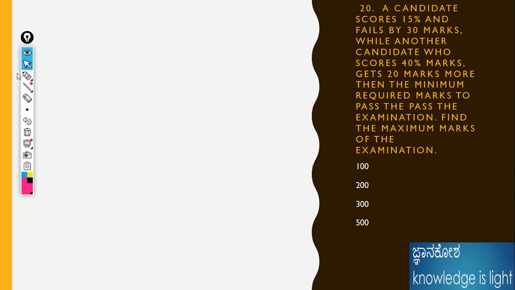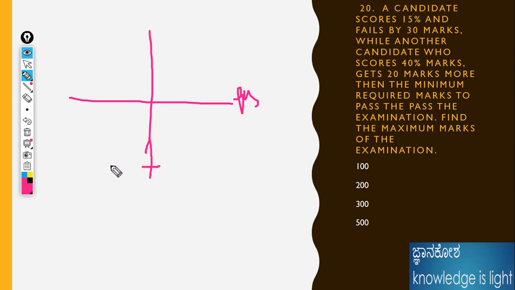A candidate scored 50%, failed by 30 marks. Okay, fine. Already I told you it is better to put a line like that. It will be very easy for us. This is the passing line. This is the numerator, the upside passing. Here 15% fail, okay, 15%. I have written this as 15%, failed by 30 marks.